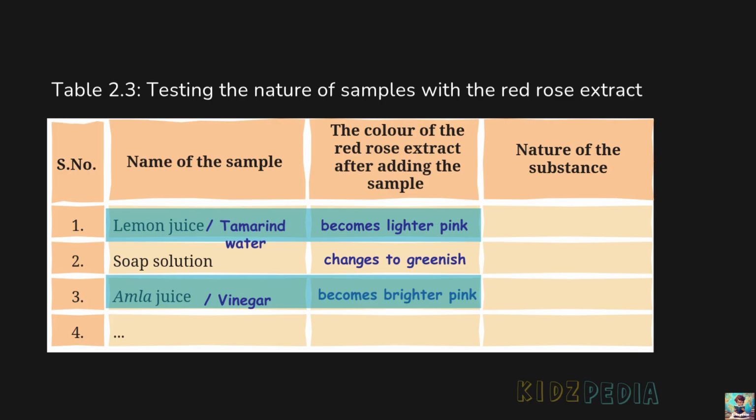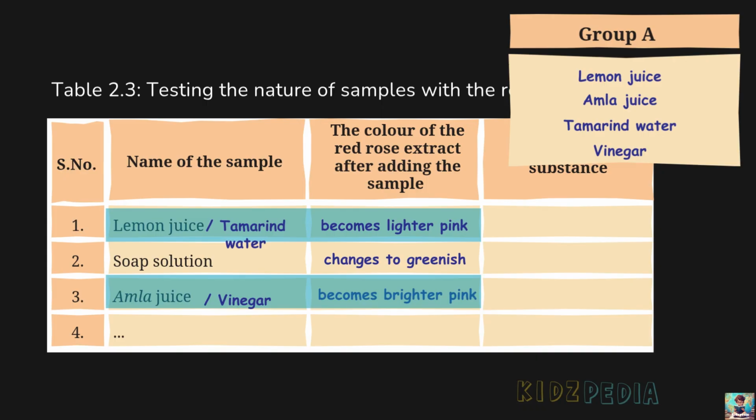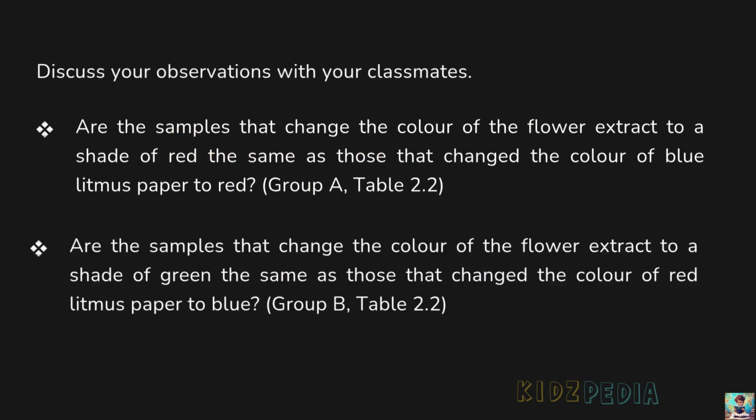Aren't these the same substances that change blue litmus paper to red and were placed in group A? So we can see that they are the same substances. Are the samples that change the color of the flower extract to a shade of green the same as those that change the color of red litmus paper to blue?